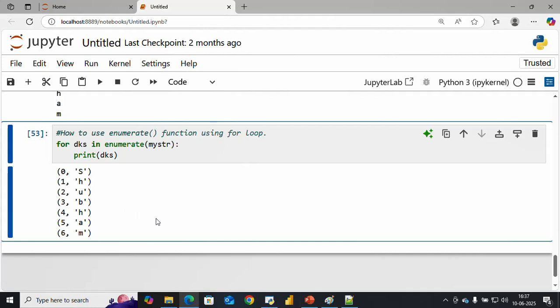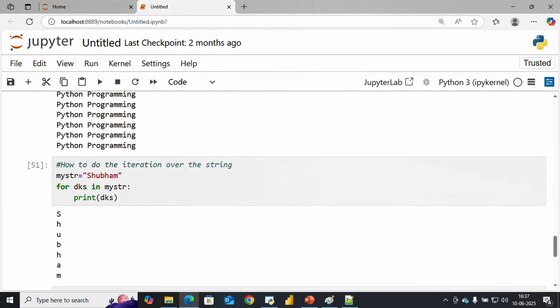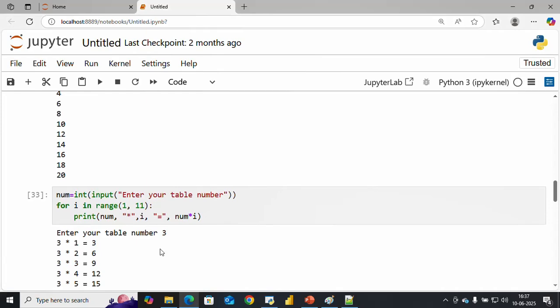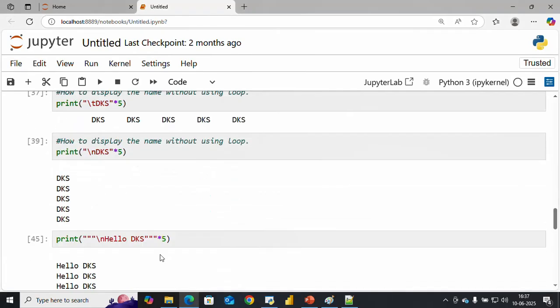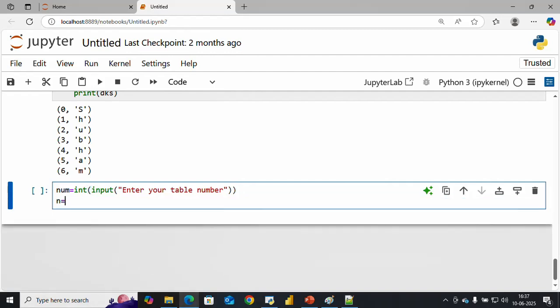In the same way, you can print your table using the while loop. Previously you made the table with the help of the for loop. Same way, go for the while loop as well. So let's see how we can do this. I take num equals int, and here the input function, which is used to take input from the user. Okay, so here "enter table number". Perfect.